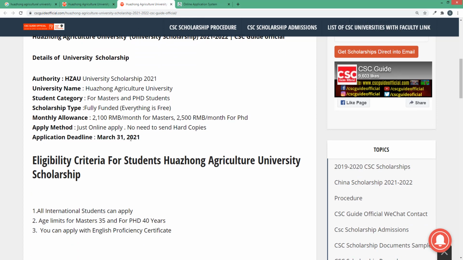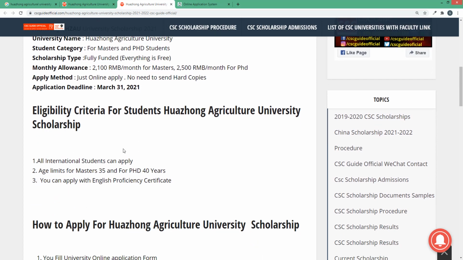Students are confused because the official website of Huazhong Agriculture University mentions that 15th May or 1st May is the last date. So how do I say that 31st of March 2021 is the last date? I'll show you in the online application form that after 31st of March the online application form will not work. So prepare yourself and apply as soon as possible.